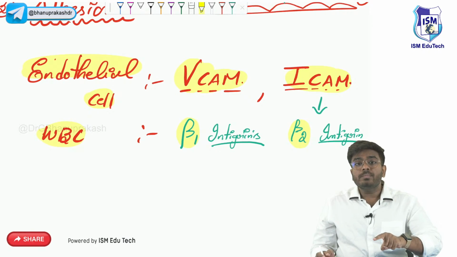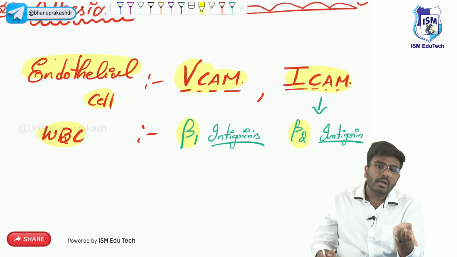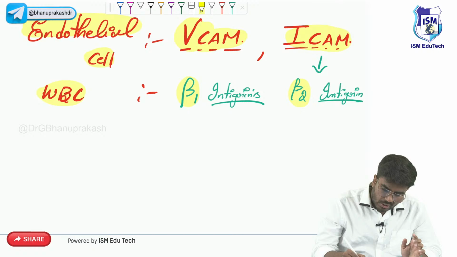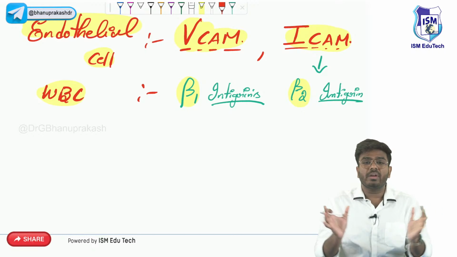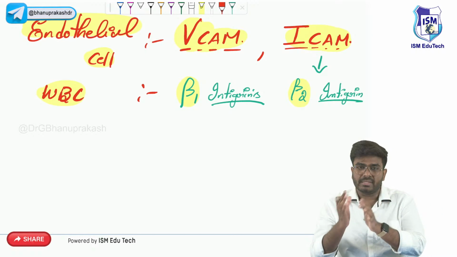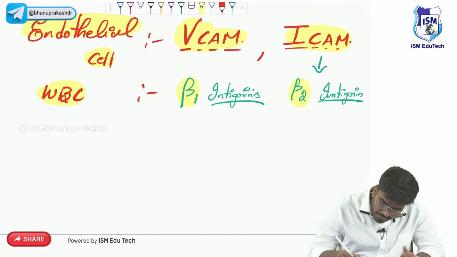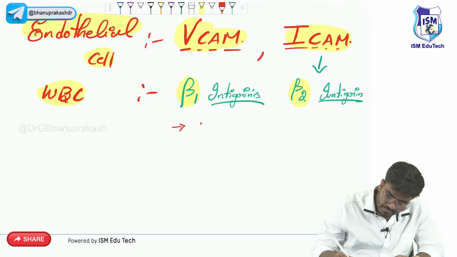Now, VCAM binds to beta 1 integrin. ICAM binds to beta 2 integrin. Beta 2 integrin is not one single molecule. It's a group, a family. There are many molecules in the family. So what does beta 1 integrin include?